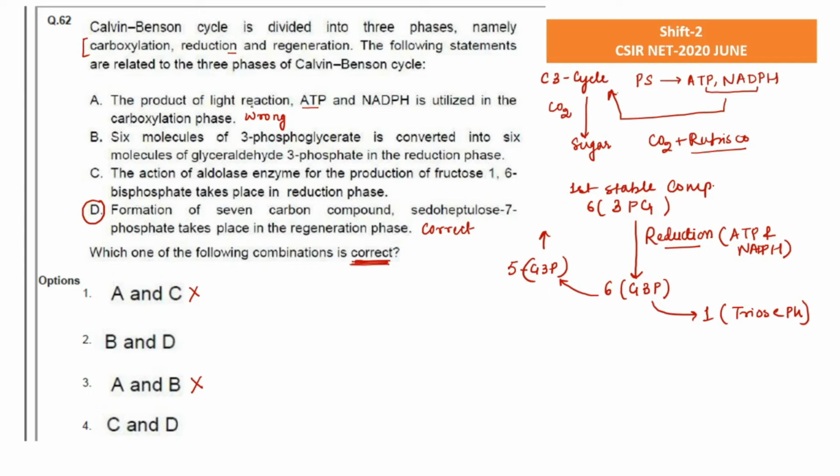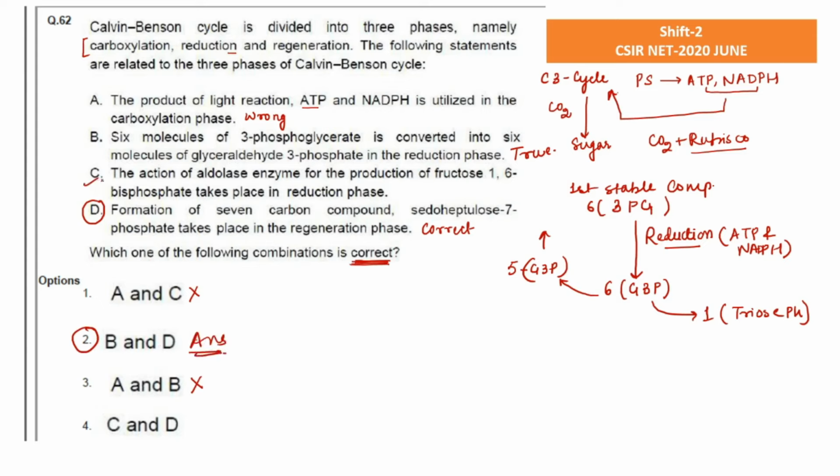Fine. So that is what is asked in this option: 6 molecules of 3-phosphoglycerate are converted into 6 molecules of glyceraldehyde 3-phosphate in the reduction phase. So this is a true statement. And if you know that B is the true option, obviously this combination will be the final answer.